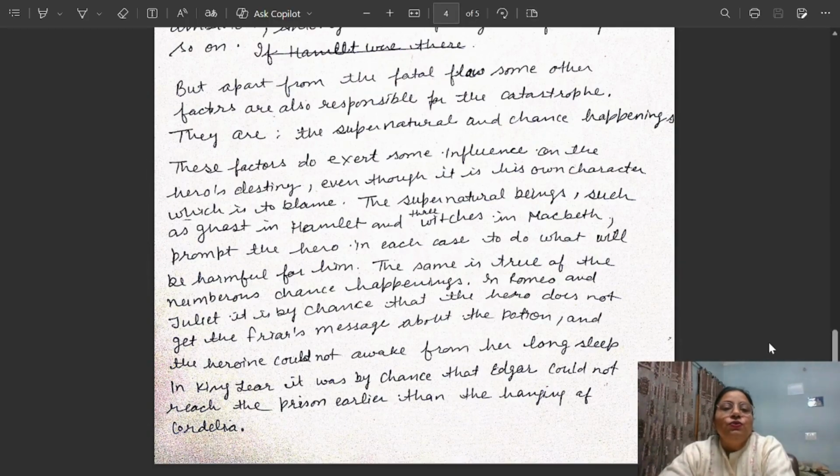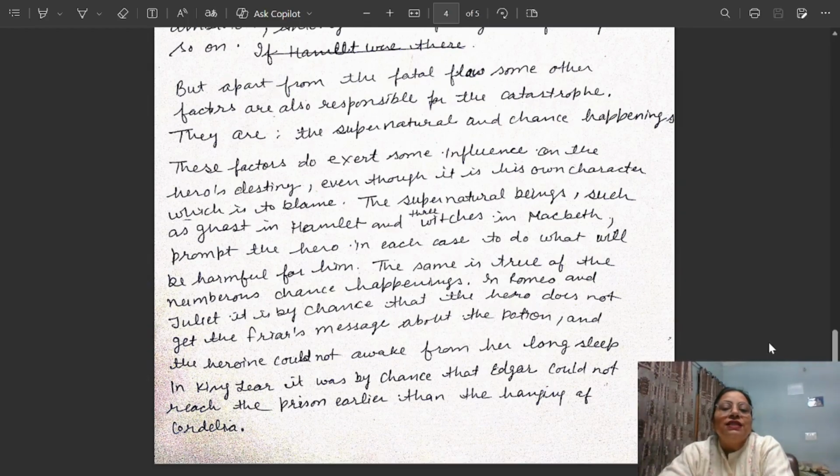These factors do exert some influence on the hero's destiny, even though it is his own character which is to blame. The supernatural beings such as the ghost in Hamlet and the three witches in Macbeth prompt the hero in each case to do what will be harmful for him. The same is true of the numerous chance happenings in Romeo and Juliet.